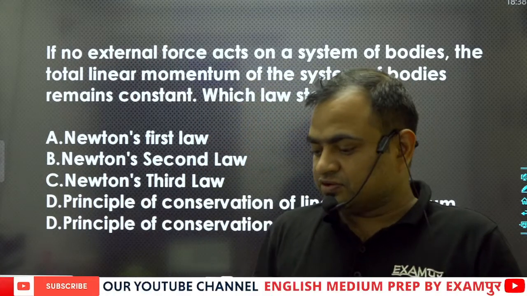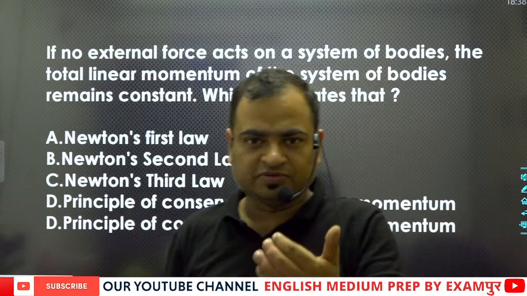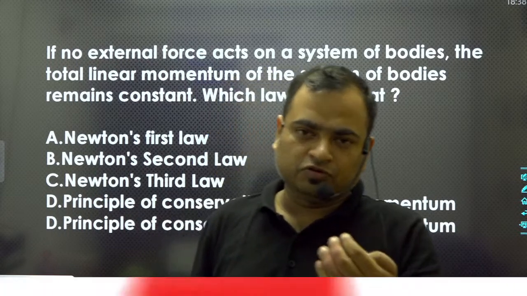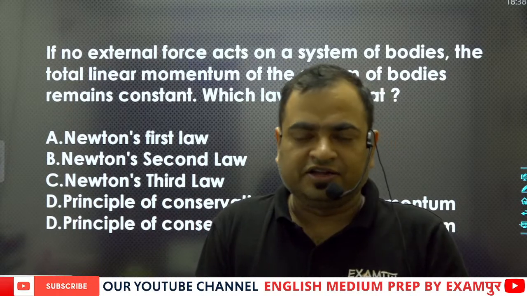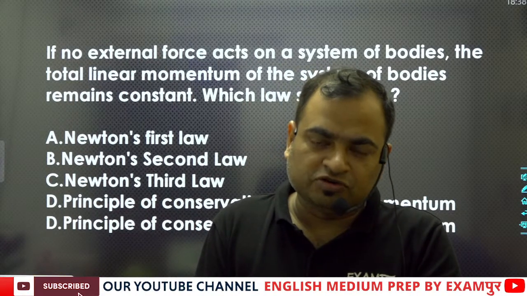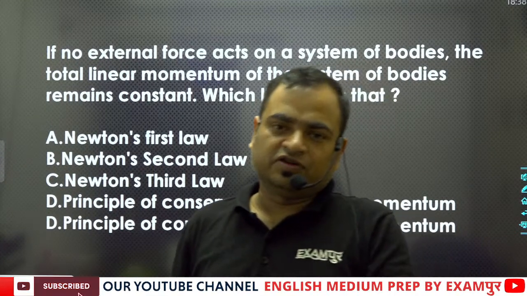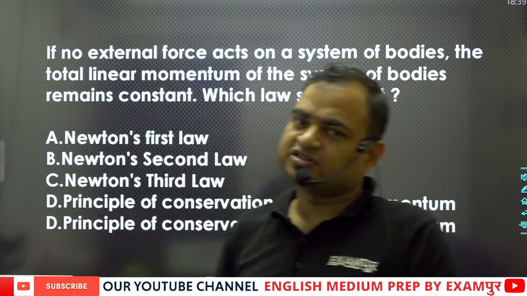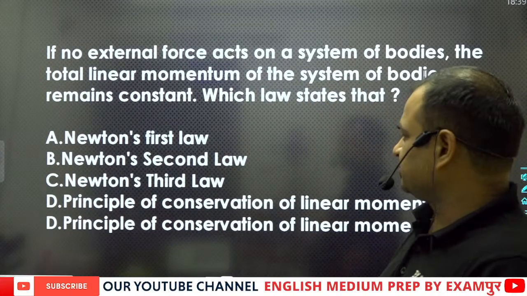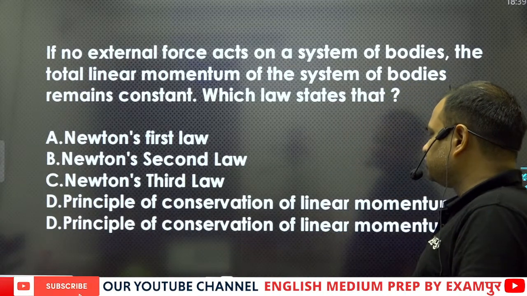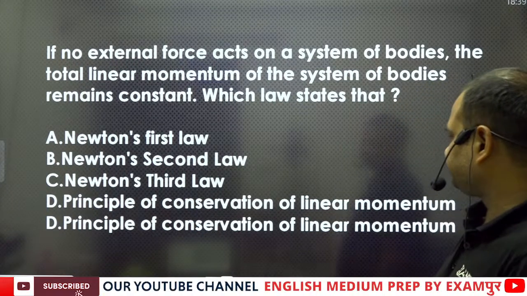If the velocity remains the same, the momentum remains the same, because the linear momentum of the body is equal to mass into velocity. If there is no force, there will be no change in velocity, so the linear momentum of the body will remain the same.